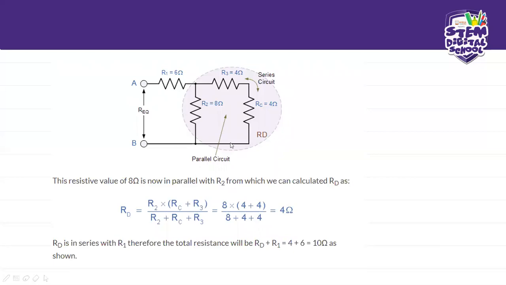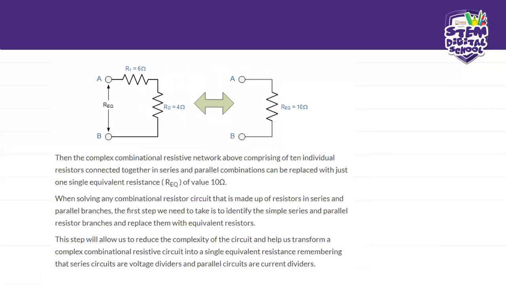Because it's going to be this R parallel to the sum of these two. So you see, we just keep repeating the steps like we did from the start of our triangles, right? And that is going to give us our 4 ohms. So RC is equal to R1, and therefore the total resistance will be RG, which is this whole branch, plus R1, and that will be 4 plus 6, and that will give us 10 ohms. So you see, guys, the complex combinational resistance matrix above, comprised of 10 individual resistors connected together in series-parallel combination, can be replaced with just one single equivalent resistance of the value of 10 ohms.